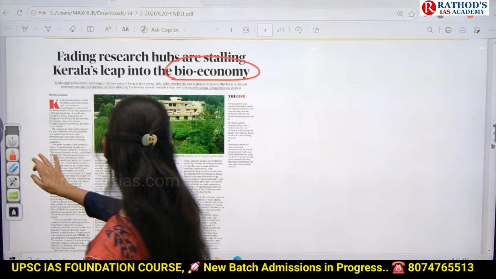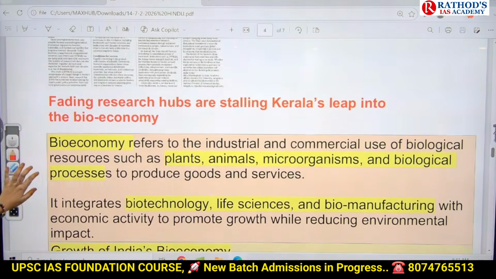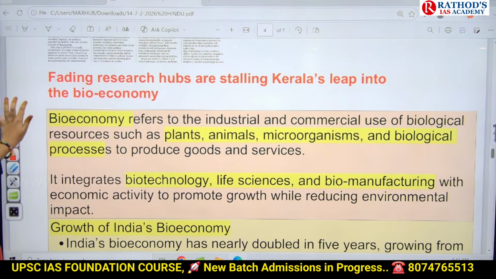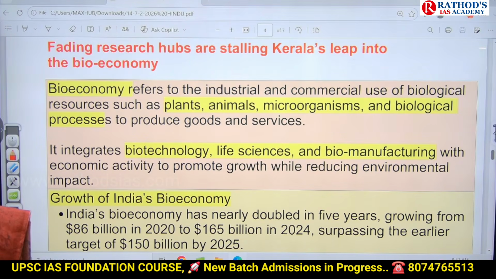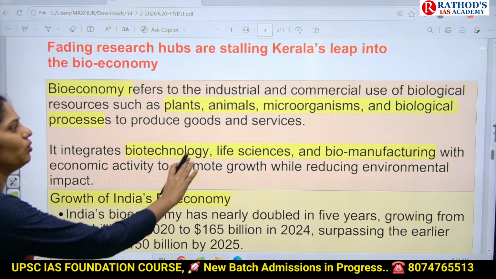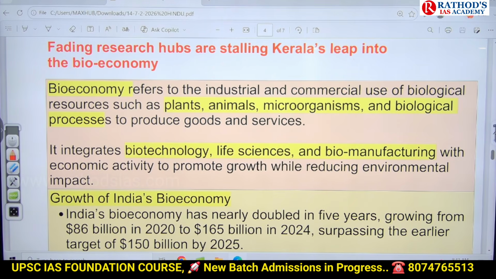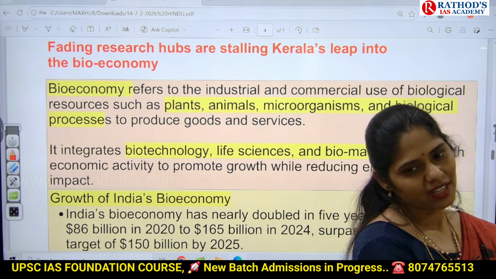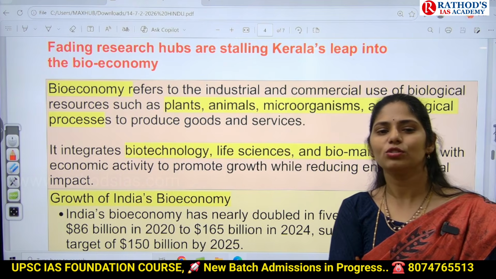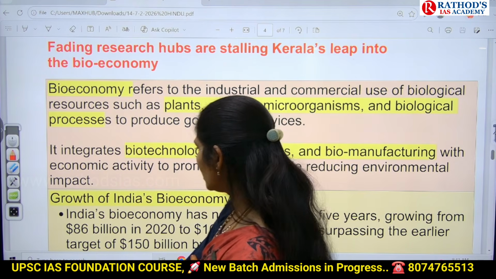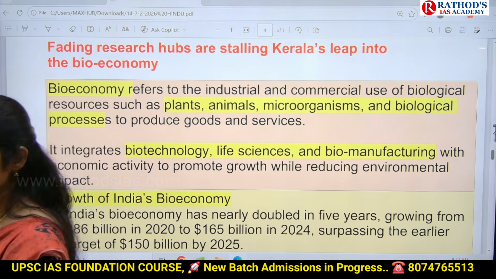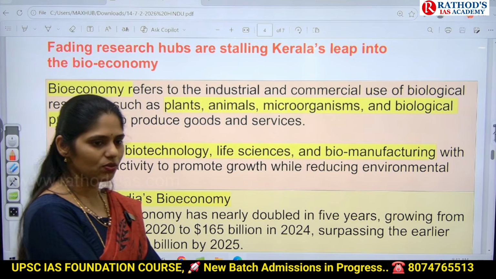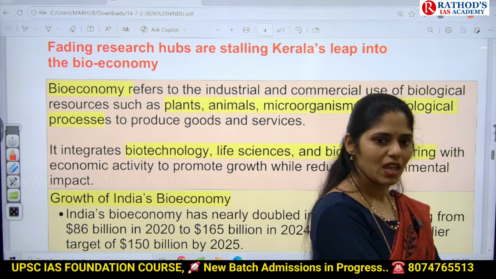Okay, now let us see what exactly this bioeconomy is. Bioeconomy refers to the industrial and commercial use of biological resources. What are those biological resources? We have plants, animals, microorganisms and biological processes to produce goods and services, and we will market them and get some money that will contribute to our GDP. Right. Now tell me where we can use plants to produce goods and services. Yes, medicines next.